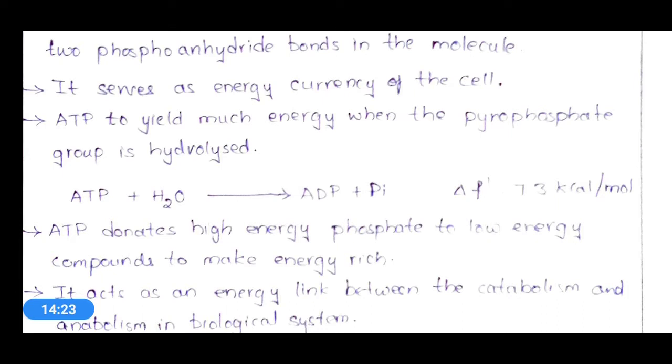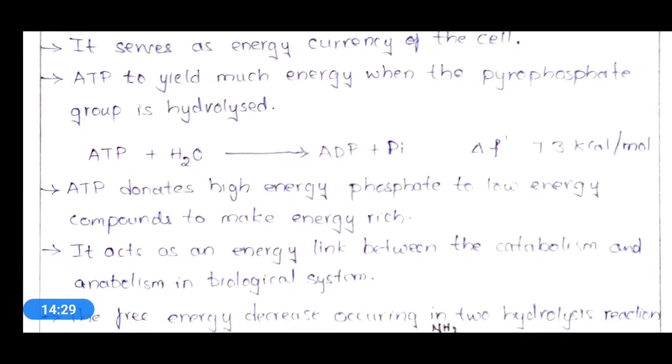ATP donates high energy phosphate to lower energy compounds to make them energy rich. Take our best example, the conversion of glucose to glucose 6 phosphate.